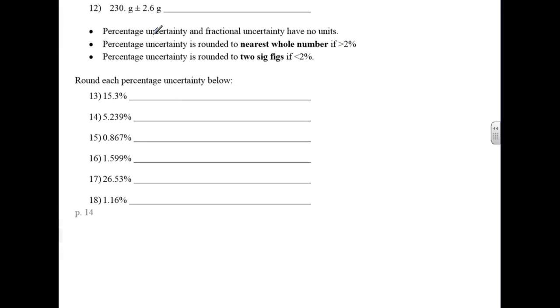It has a rule for rounding as well. No units, hey, no units. Okay, here's the rule. If the percentage uncertainty is bigger than or equal to 2%, then you round to the nearest whole number. So if it's 18.5%, round to the nearest whole number, 19. Why? Because it's bigger than 2.